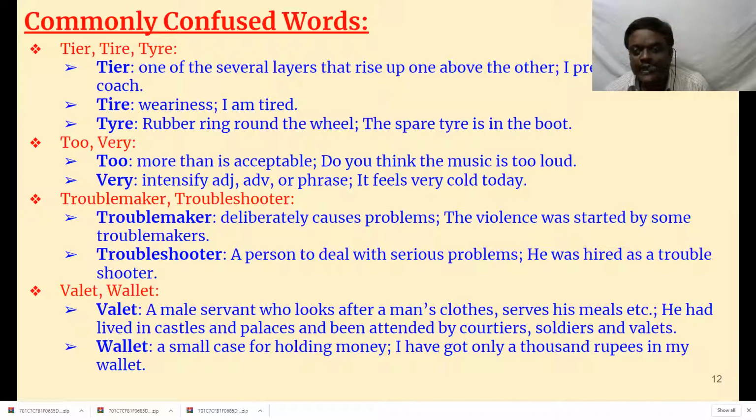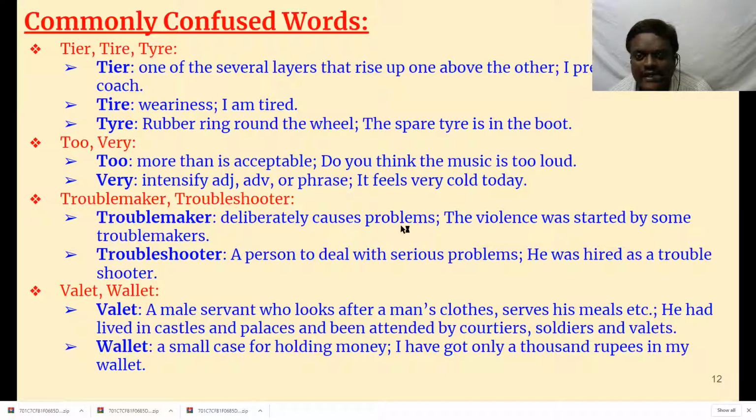Then troublemaker, troubleshooter. You must have heard these words. Okay, in newspapers they use troubleshooter, not troublemaker. Usually in the political parties, some persons are called troubleshooters. What is the meaning of troublemaker and troubleshooter? A troublemaker deliberately causes problems. Usually in every class there will be a troublemaker. In a class or in college, in school, some students wantedly create some problems. Such students are called troublemakers.